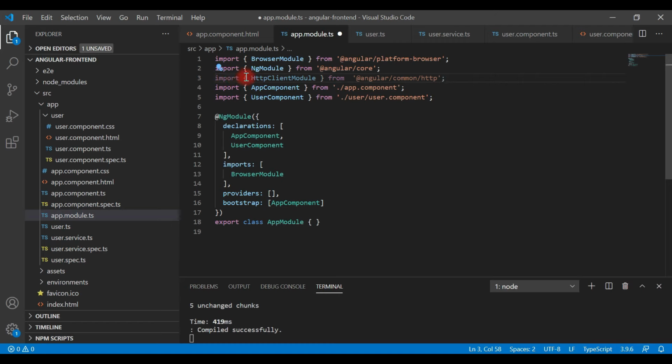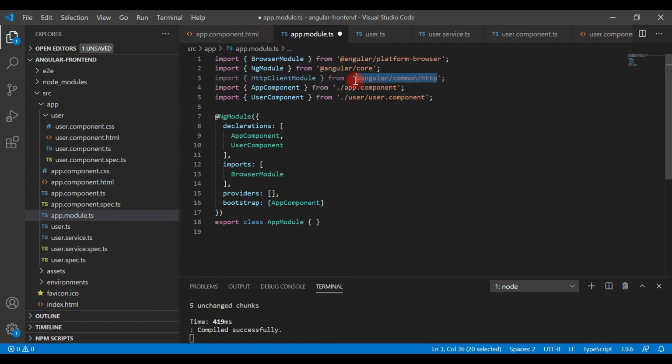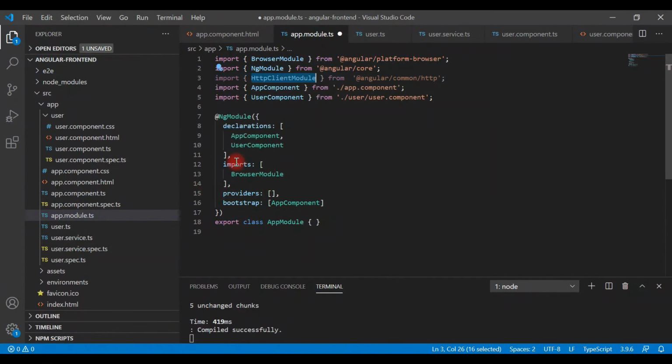Type import, within curly braces HttpClientModule, from @angular/common/http. Make sure that you import this module from this package, copy this module name, go to the imports section, and add this module name here.